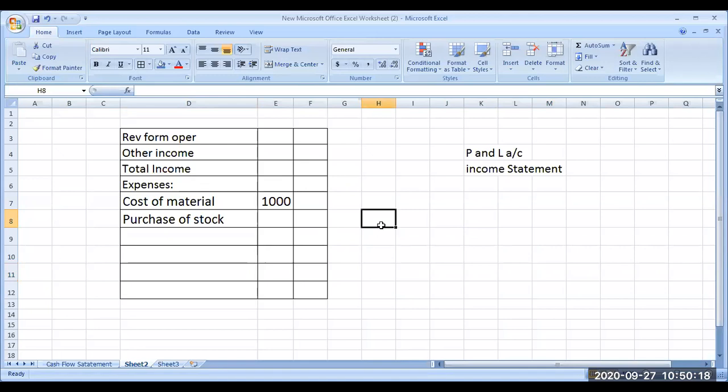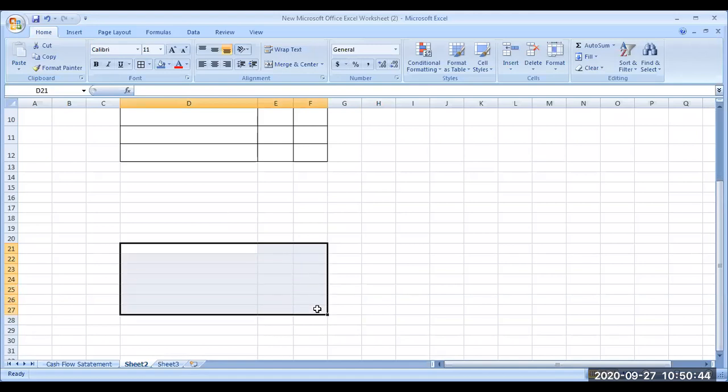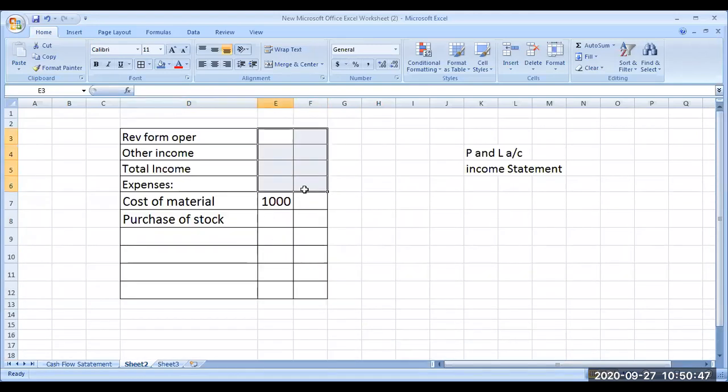Have you seen any schedule in the annual report? After the P&L account, after the balance sheet, there will be workings. In our academic terms, it is called workings. Note number 1, note number 2, note number 3. We cannot give all the detailed minus and plus here, so we give only the net amount here. How that net amount is arrived at will be given in the note, or schedule. In that schedule, the detail about all these things will be there. So you can just go there and refer. Your item is share capital, so you have to go to schedule number 1 and refer.